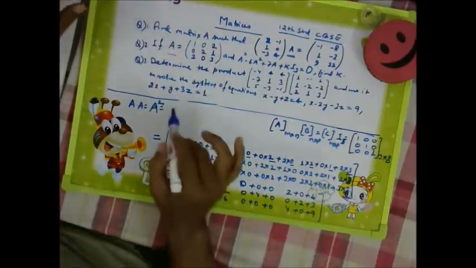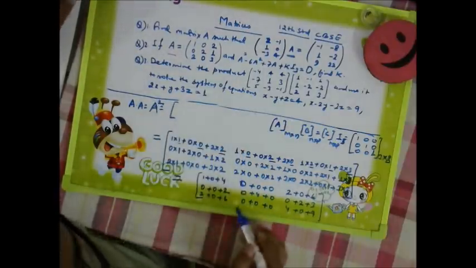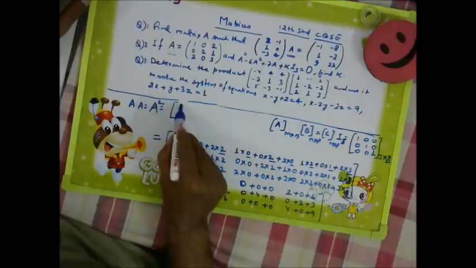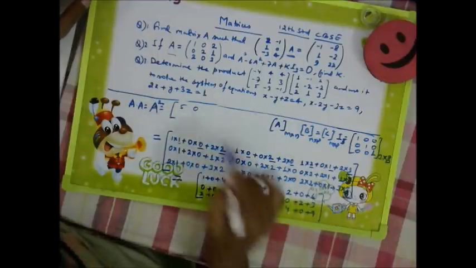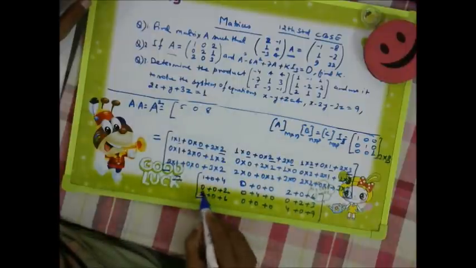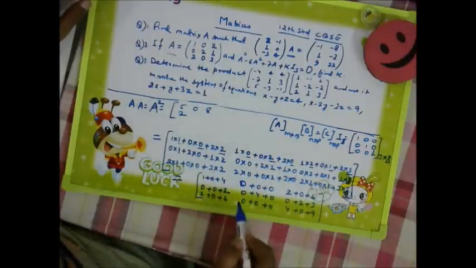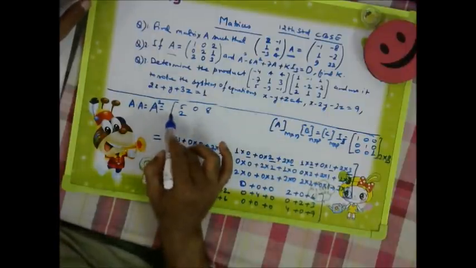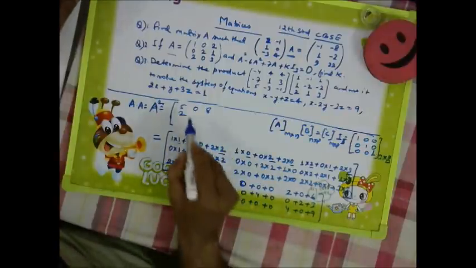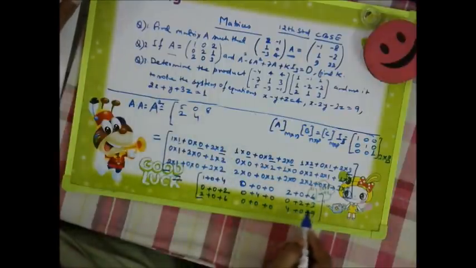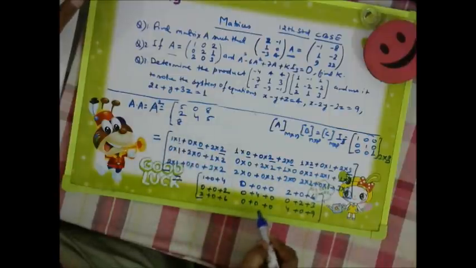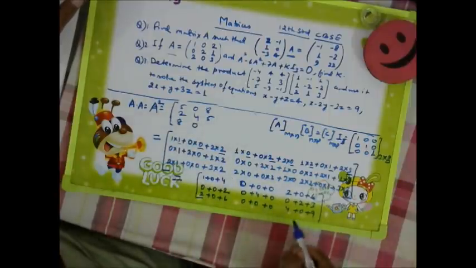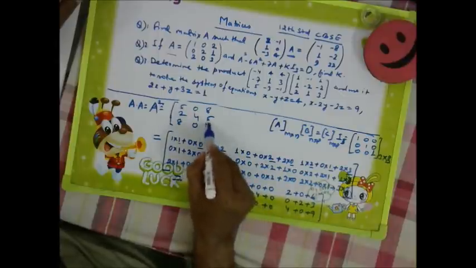Now, this A square will become 4 plus 1, 5, 0, and 6 plus 2, 8, then 2, and then 4, and 3 plus 2, 5, then here 6 plus 2, 8, 0, and here it has become 9, 4, 13.